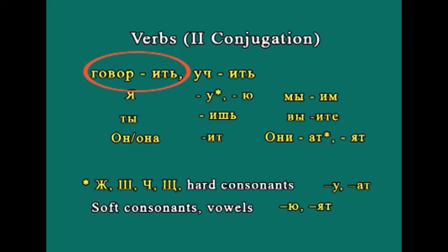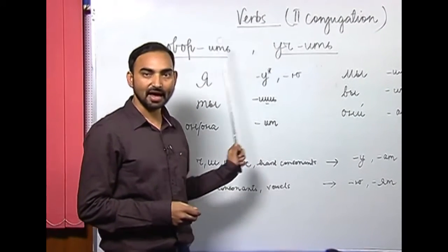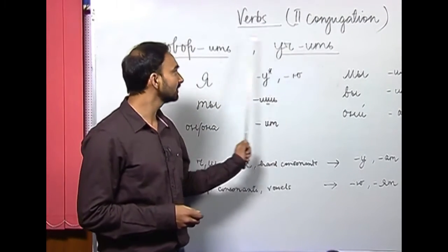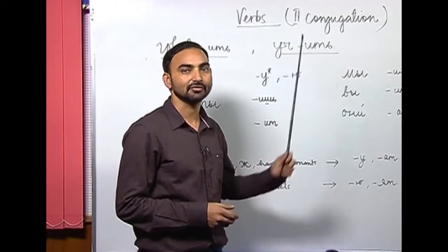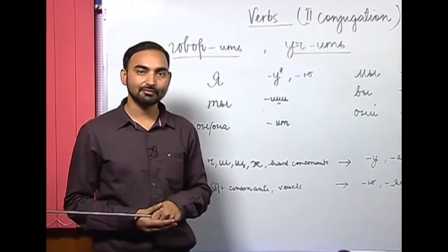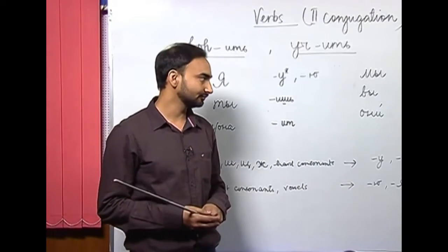The verb that I have written here is говорить. Говорить is to speak, and учить. Учить is to learn. So as you can see, both these verbs have similar endings, ить, and here also ить. So what happens when we have to conjugate the verbs with these endings?